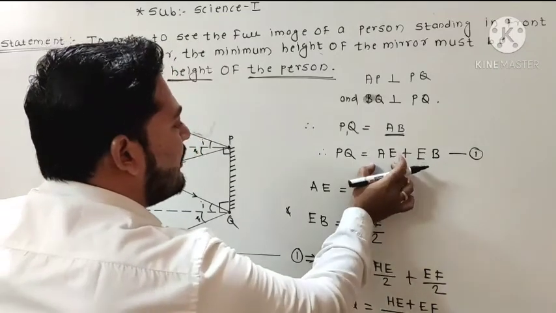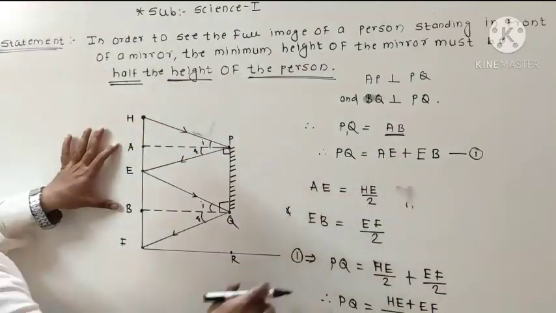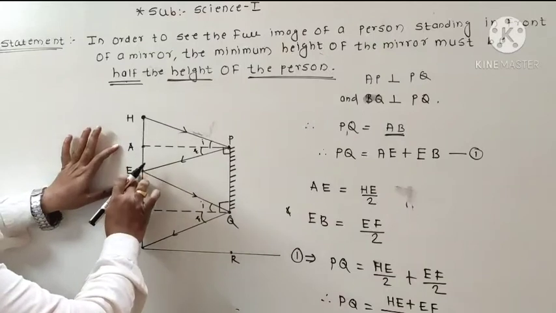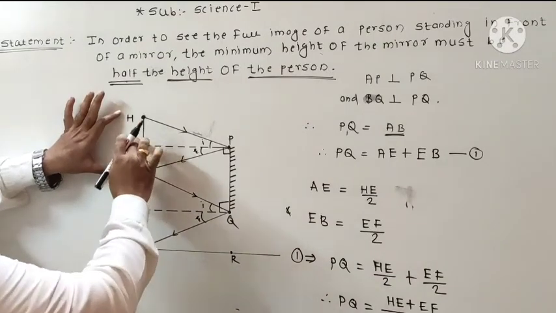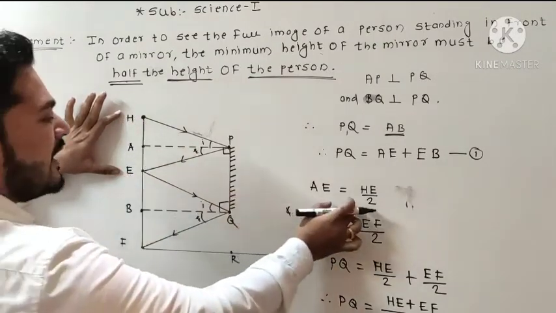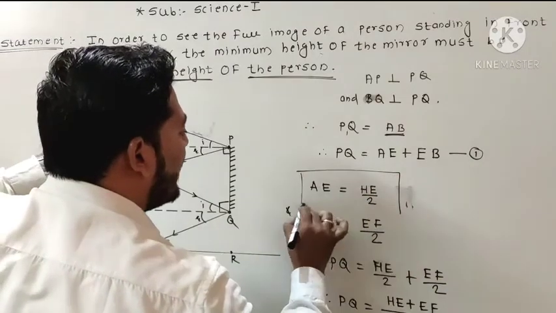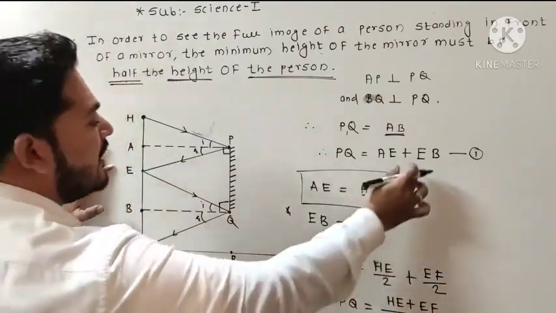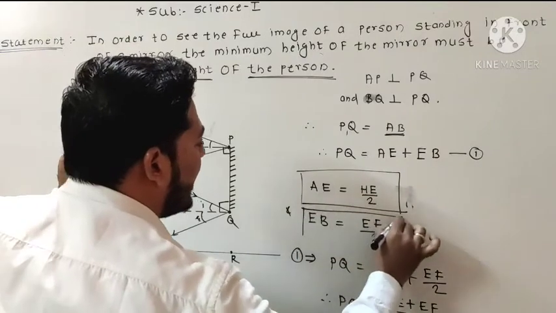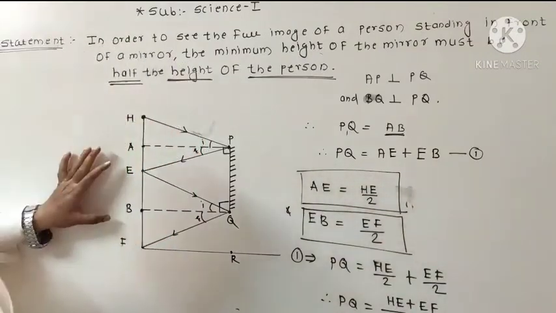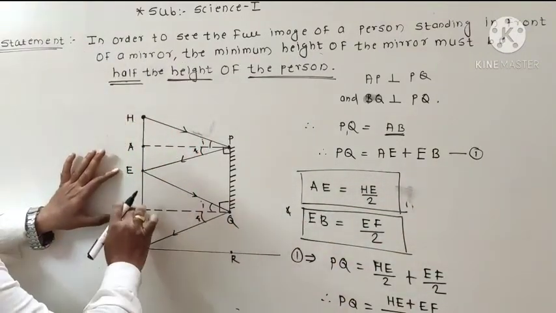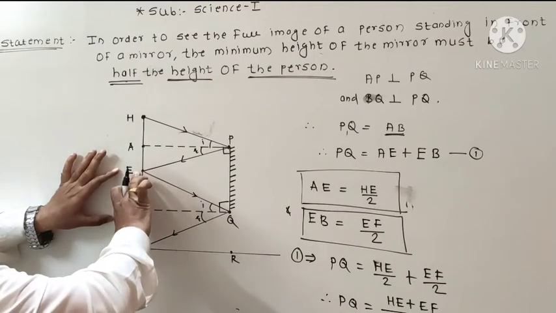Now what is the value of AE from the figure? See that AE is nothing but half of HE. So we write AE is equal to half of HE. And what is the value of EB? EB is nothing but half of EF in the figure.